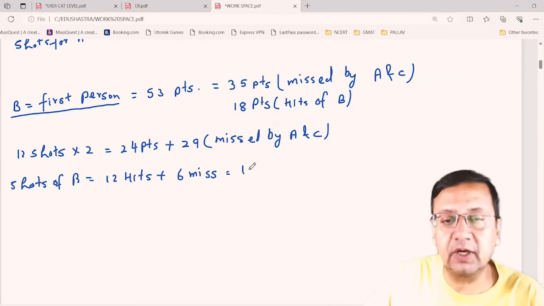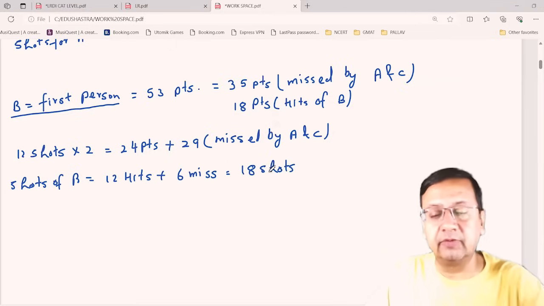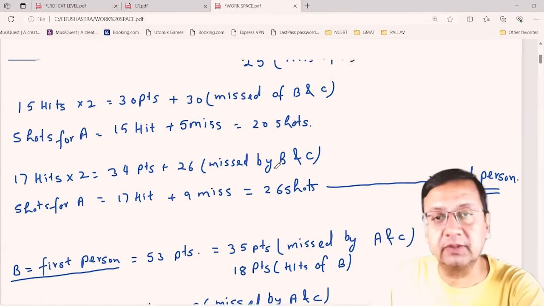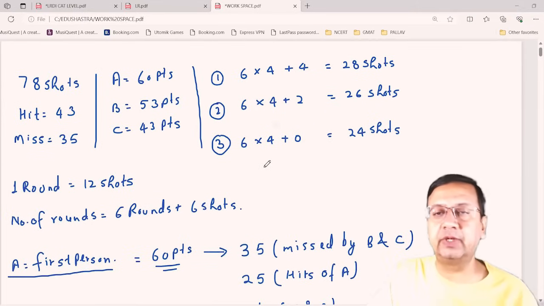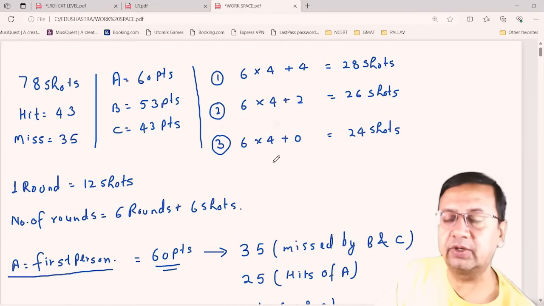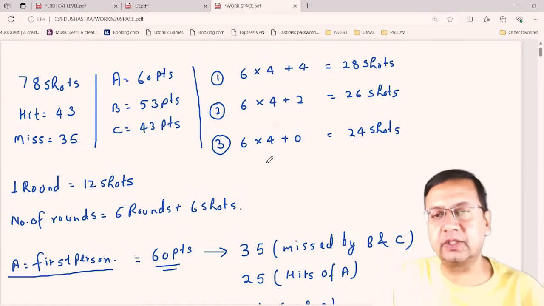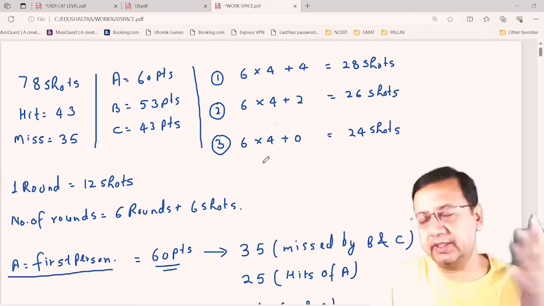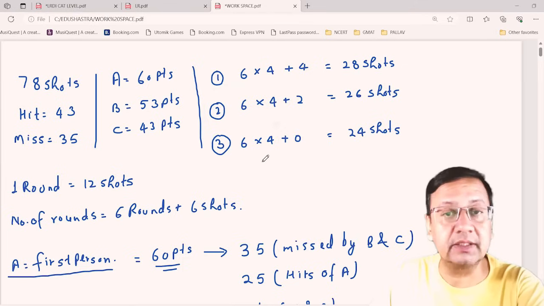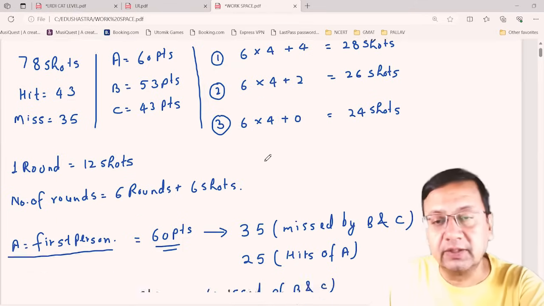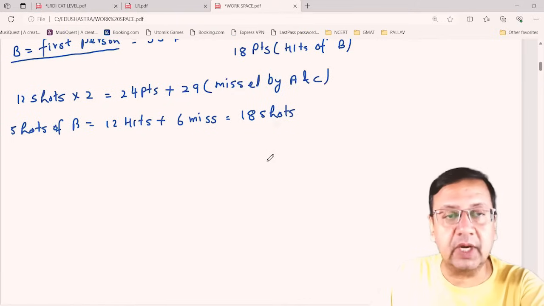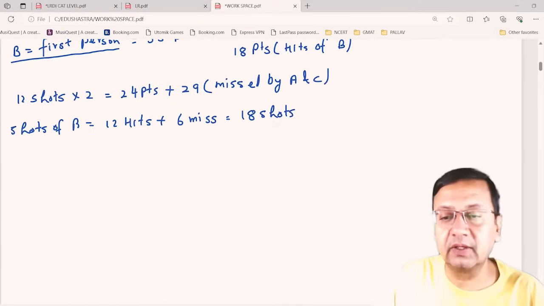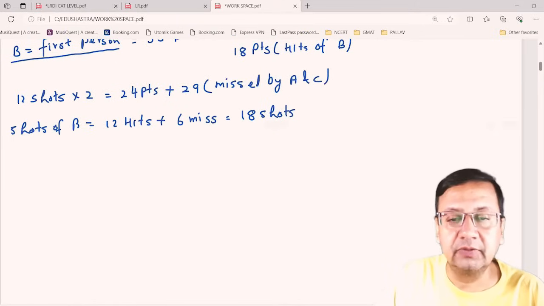So this means total how many? 18 shots, right? But remember, there is no such number. We have 28 or 26 or 24, right? So there is no such number 18, and 26 is already gone because A is the second person to shoot the target. So this assumption is a little wrong. So I just go a little further.